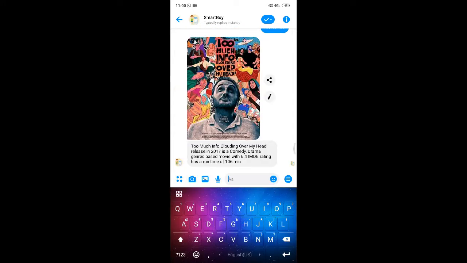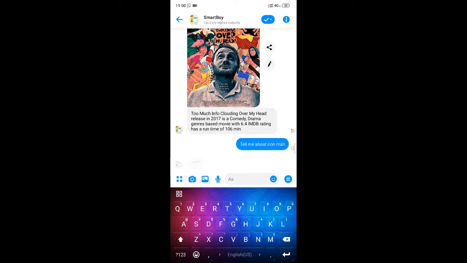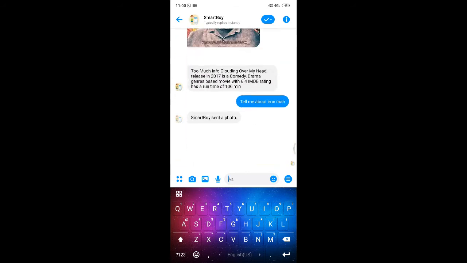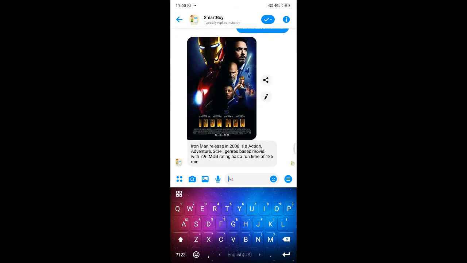I can also check information regarding other movies. So tell me about Iron Man. Let's see how the bot responds. Again the bot responded with a poster and genres like adventure and sci-fi, along with a 7.9 IMDb rating and a running time of 126 minutes.